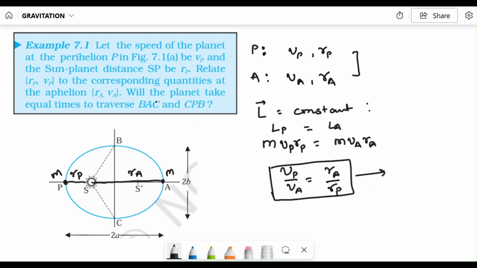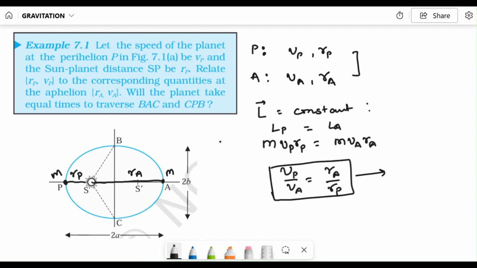How can you answer? Will the planet take equal times to traverse BAC and CPB? Look, the speed of the planet is inversely related to its distance from the sun. When the planet gets closer to the sun, its speed increases, and when it is away from the sun, its speed decreases.